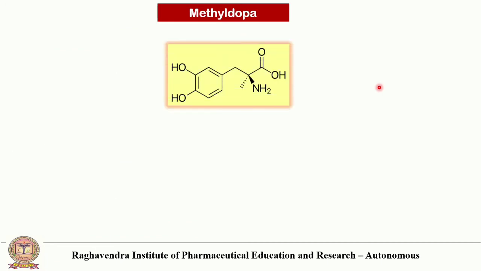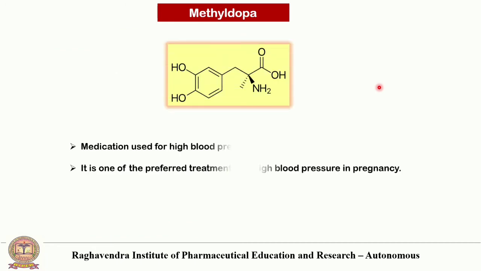Next drug is methyldopa. This is the structure of methyldopa. This medication is used for high blood pressure. It is one of the drugs preferred in the treatment of high blood pressure in the pregnancy period.